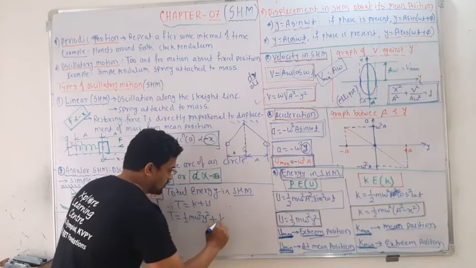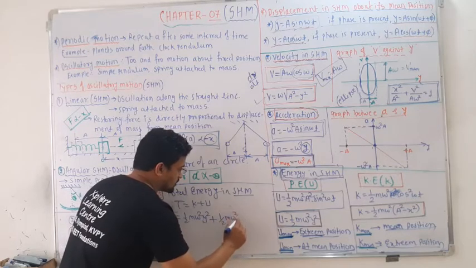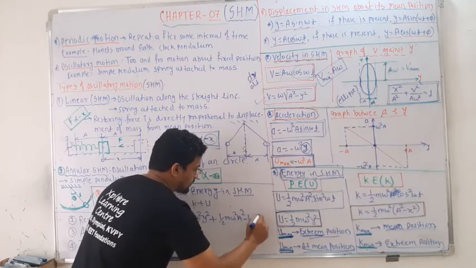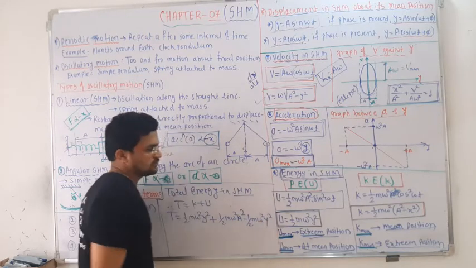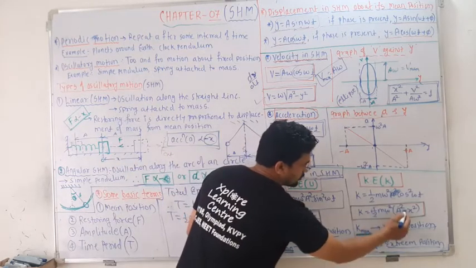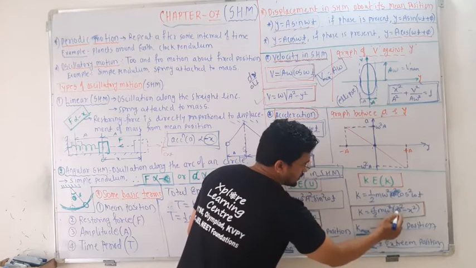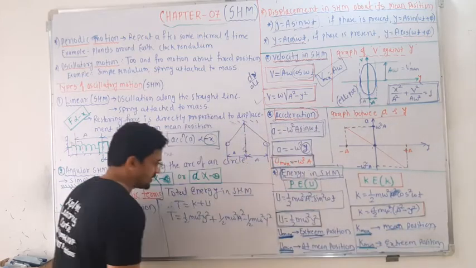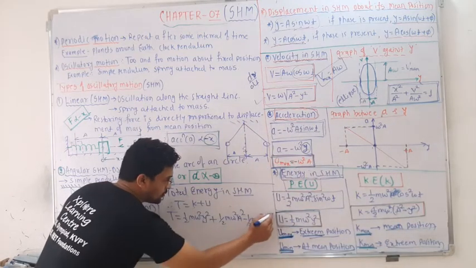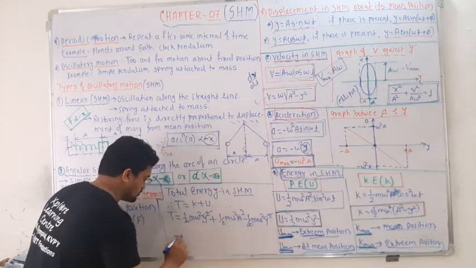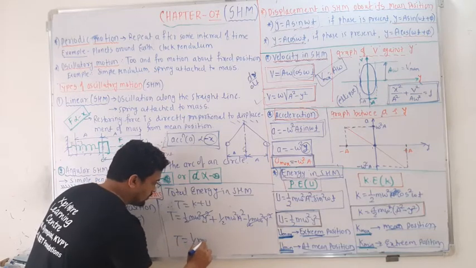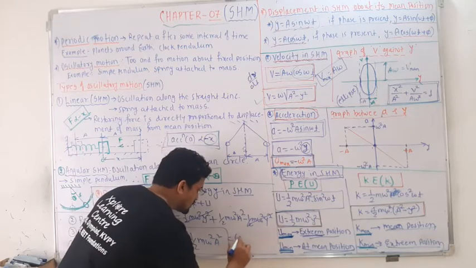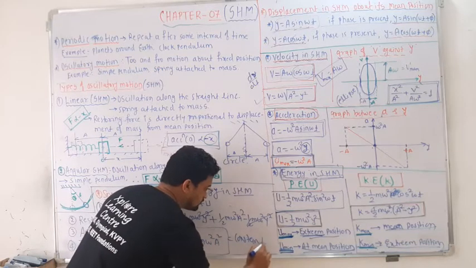Plus half m omega square a square minus half m omega square y square. Just multiply this into the bracket, you will get half m omega square a square minus half m omega square y square, correct. So half m omega square y square cancel out. So total energy is half m omega square a square, and it is nothing but a constant.